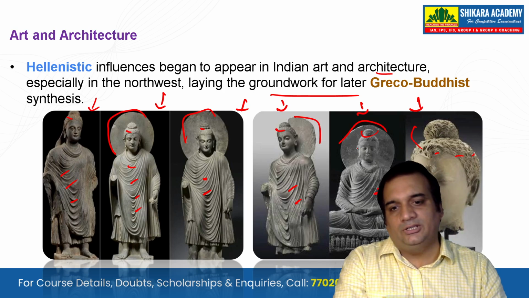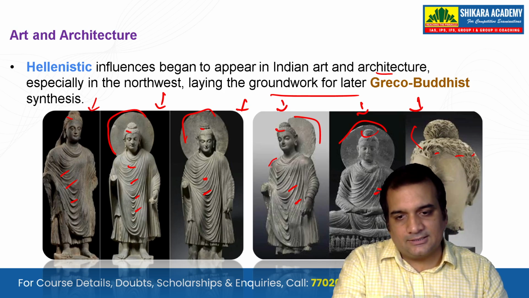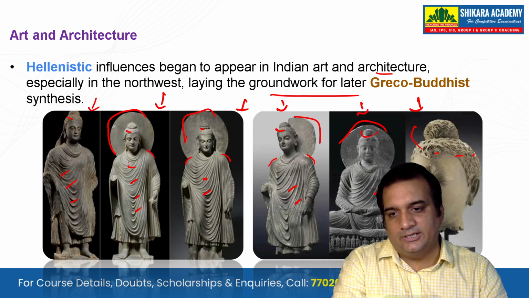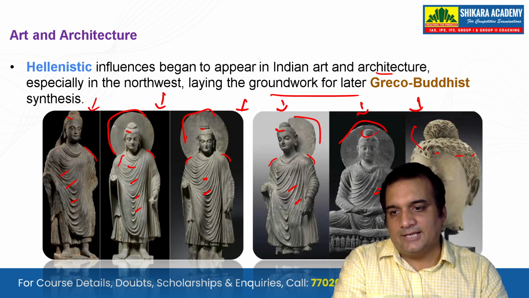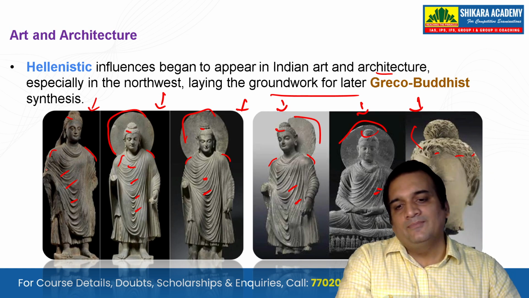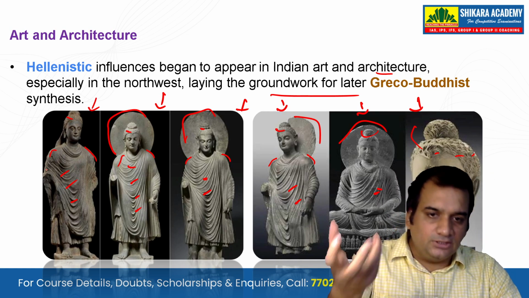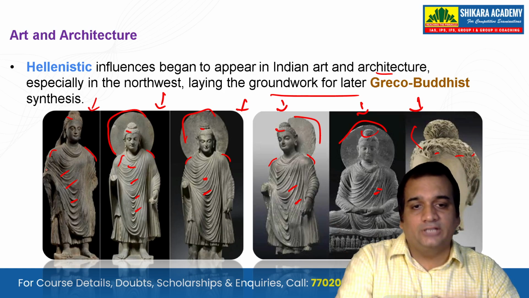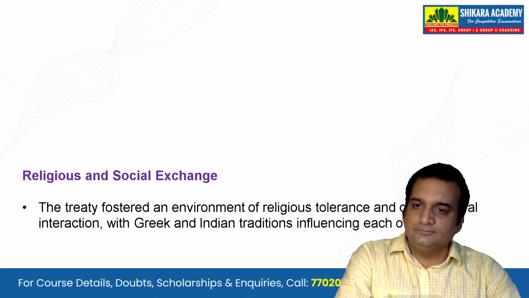And the fourth thing to notice is the build of the body, this good physique, the masculine body, the Greek god-like structures being shown with the Buddha statues that you can see. These are new features which have come in this Gandhara art, the Indo-Greek art together.